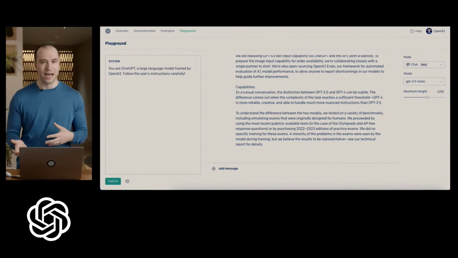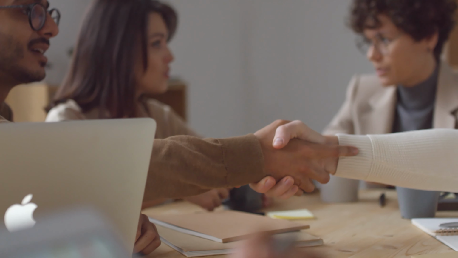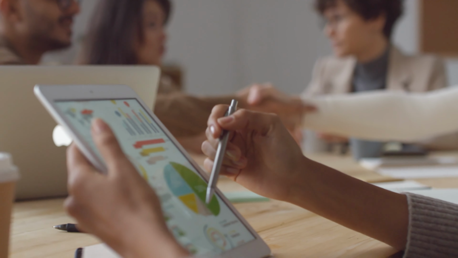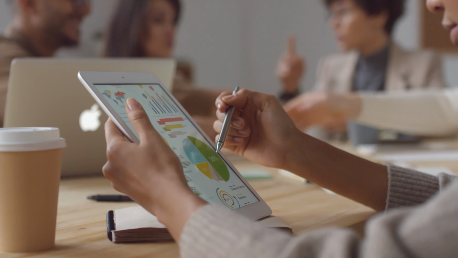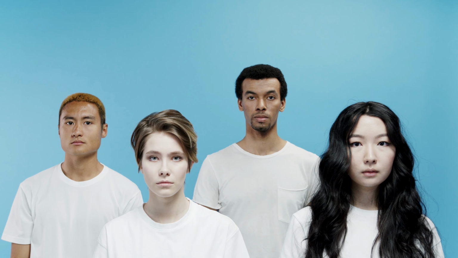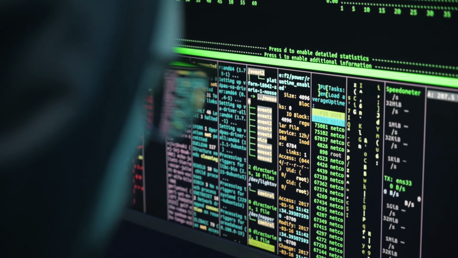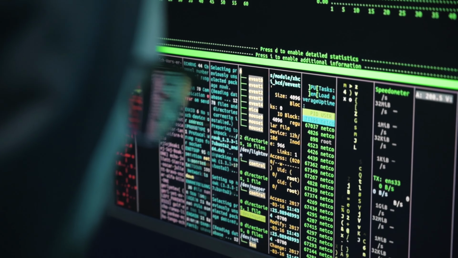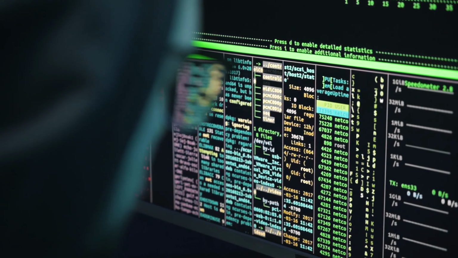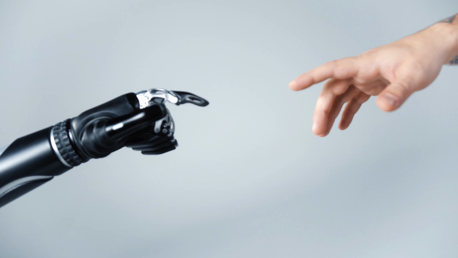GPT-4 also surpasses ChatGPT in advanced thinking abilities. This means that if you are trying to schedule a meeting between two people who have different availability, GPT-4 can think better and find a time that works for both. It is also safer and less prone to errors. OpenAI says they spent 6 months making GPT-4 82% less likely to generate requests for prohibited content and 40% less likely to create false or factually inaccurate responses.